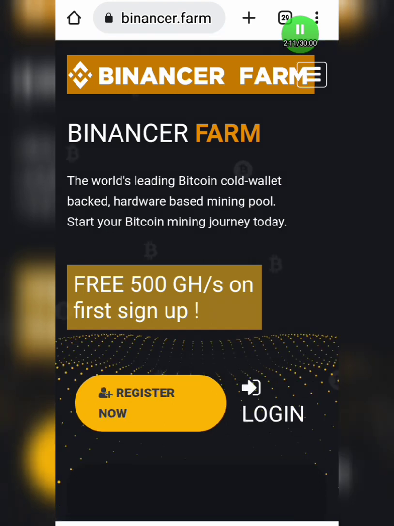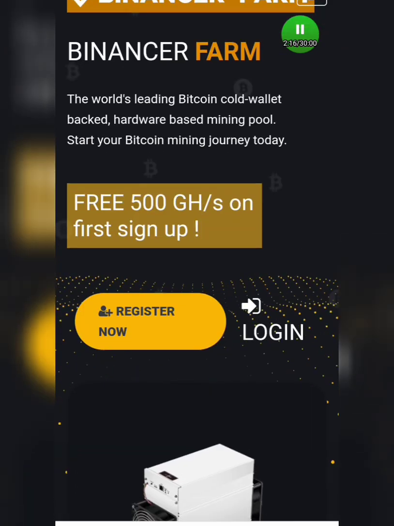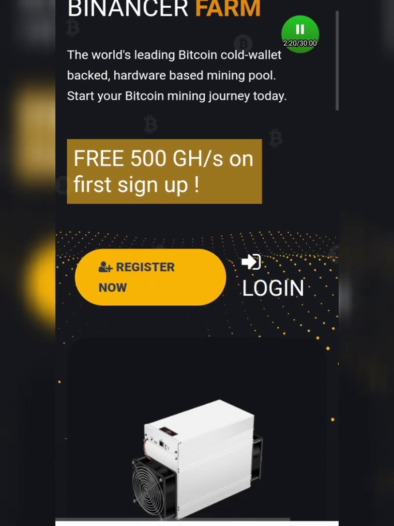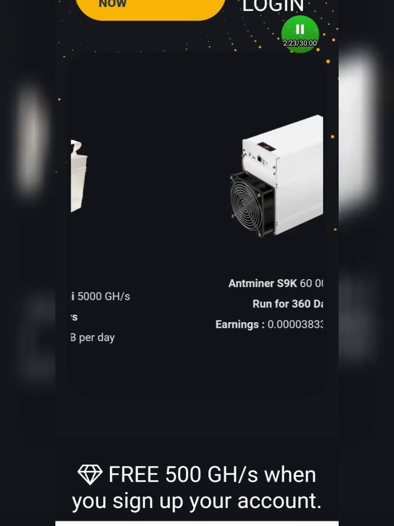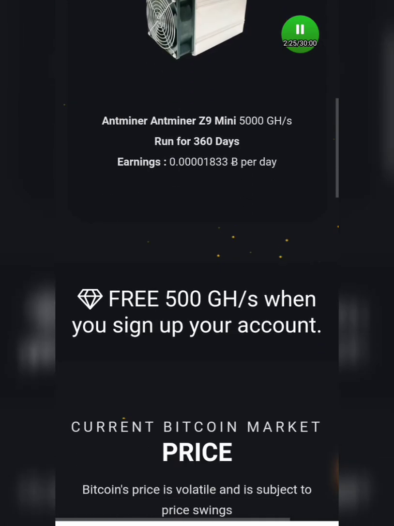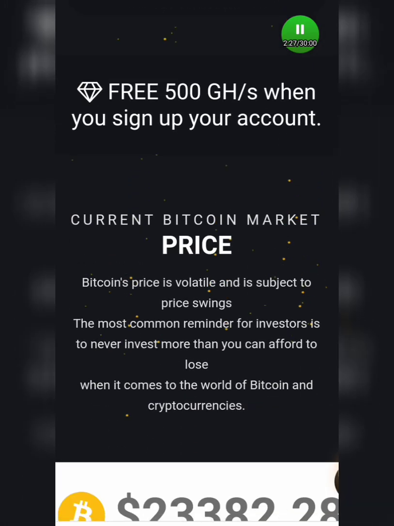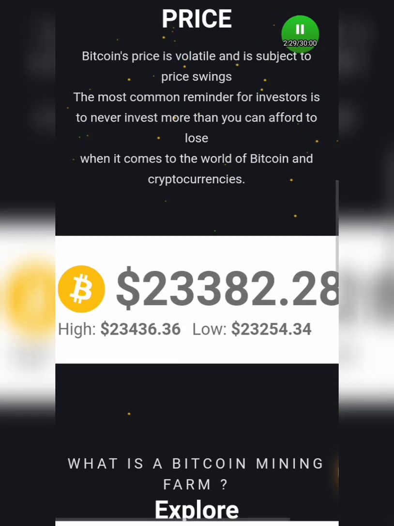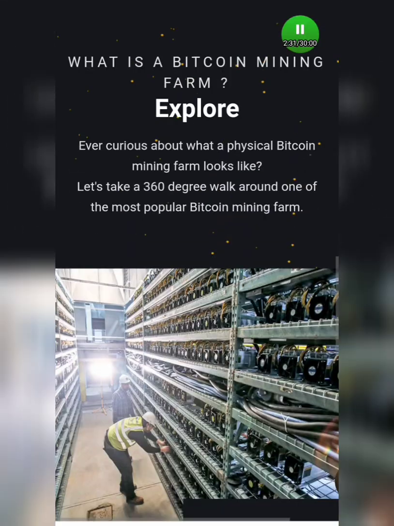And guys, as you all know, Binance is one of the biggest cryptocurrency wallets in the world. I hope all of you watching this video need free BTC inside your wallet. Before you can get BTC, you need a BTC wallet. I hope you know what BTC is, you have a BTC wallet, and you know Binance is one of the biggest BTC wallets in the world. So guys, this particular site is for Binance, so I may say it is well trusted and legit.